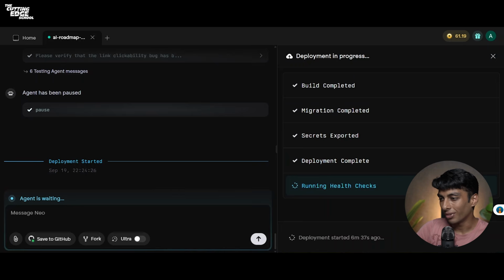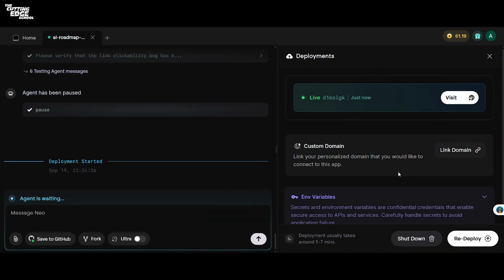So as you can see, the building has now been completed, migration is also completed, secrets were also exported, the deployment was also completed, and it's now at the state of running health checks. And it took about 6 minutes to reach this particular state, which means under 10 minutes you are ready for your deployment. Like, it takes days to set up servers, configuring clouds, etc. But Emergent does everything for you without you knowing what actually or how to actually do it.